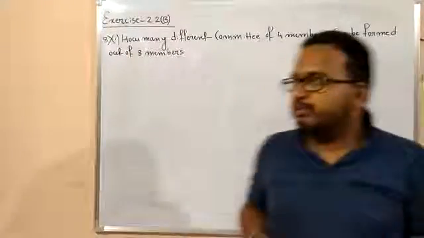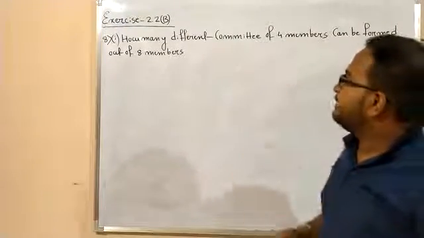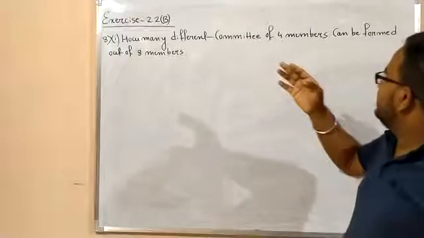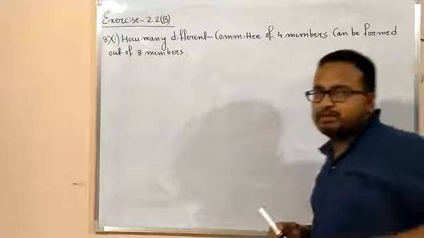So let us solve problem number 8 of your exercise 2.2B. So what is the problem? The problem is: how many different committees of 4 members can be formed out of 8 members?